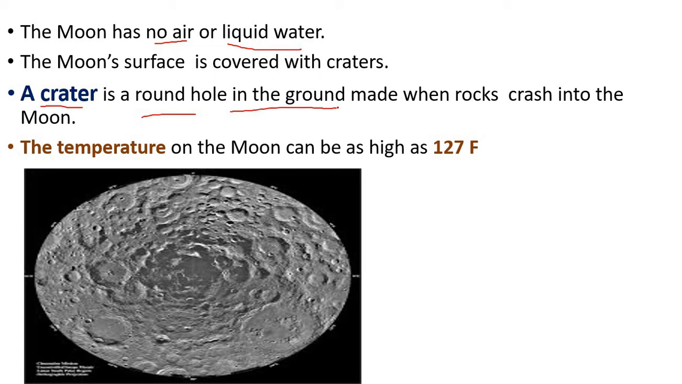And how are they formed? They are formed when rocks crash into the moon. Of course, the space has many kinds of rocks. These rocks are continuously moving, and when they hit the surface of moon, they form these big holes, which are known as craters. Okay, now what about its temperature? The temperature on moon is very high. It could be as high as 127 Fahrenheit degrees.